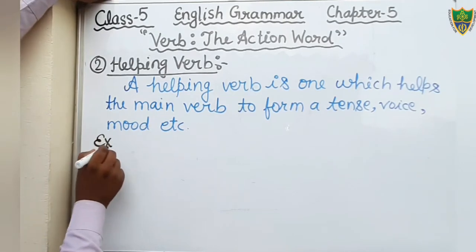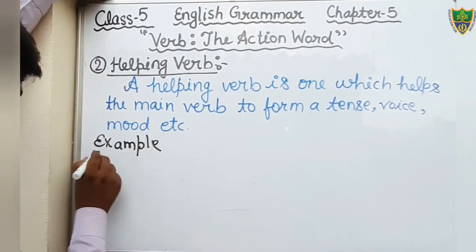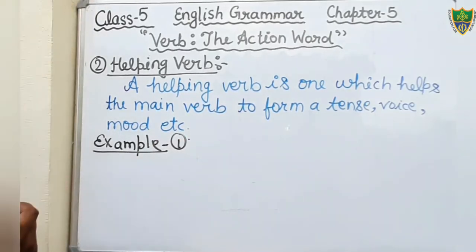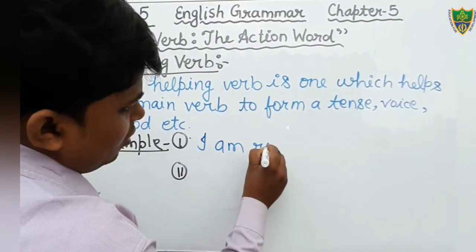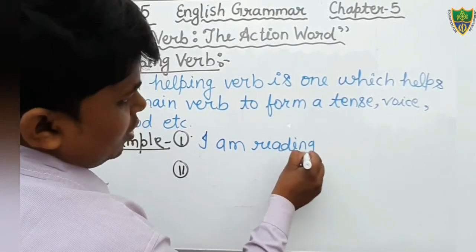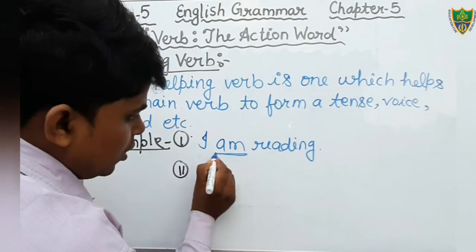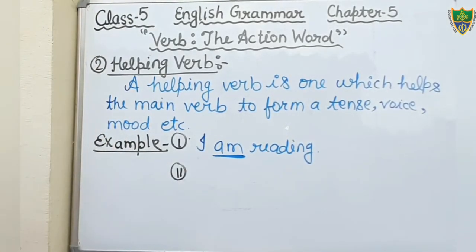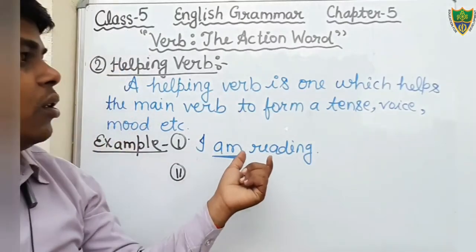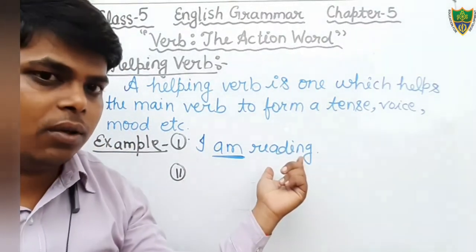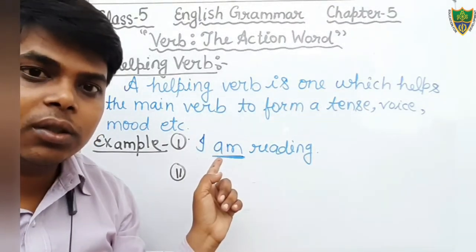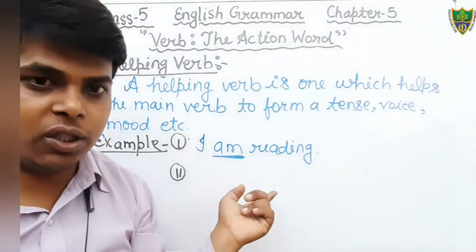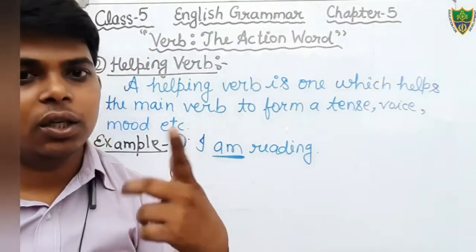First example, you will see. I am reading. Here, students, just see. Here the word am is a helping verb because it is used here to help the main verb. For what? To form the tense. It denotes the tense. What kind of tense is it? It is present continuous tense. Okay, that you have to read in the next chapter.